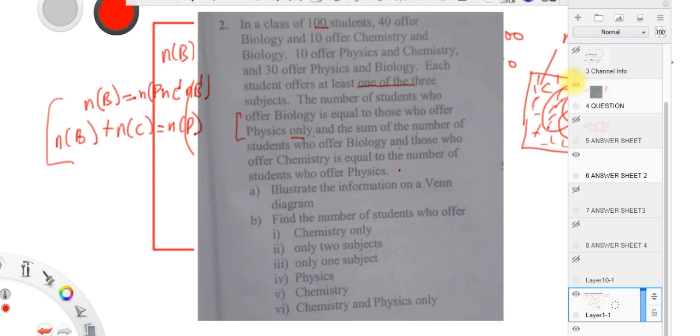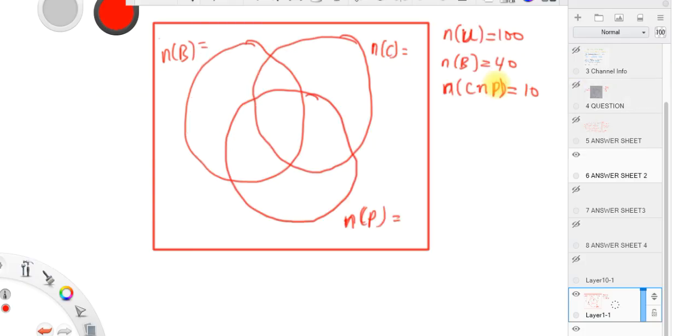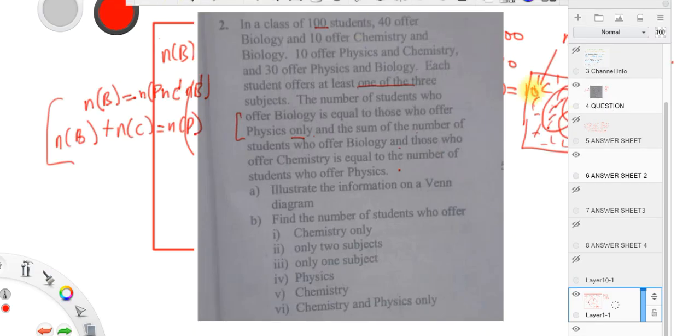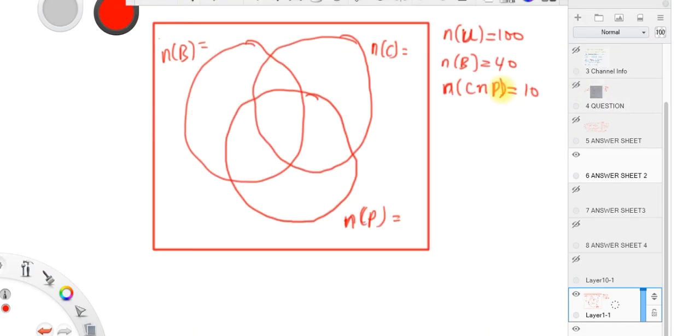We are also told that 10 offer chemistry and biology. Sorry, the first one is 10 offer chemistry and biology. So guys, chemistry and biology, this is 10.